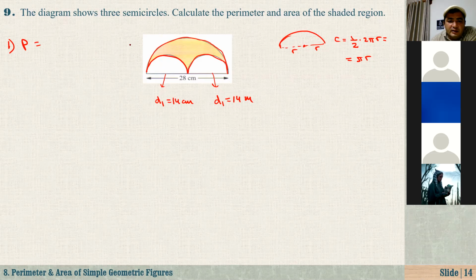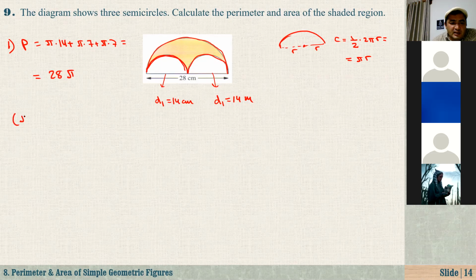So the first part, the big one, is pi times big R. What is the radius of the big circle? That's 14. Plus the small ones, which are exactly the same. If you combine this semicircle with another one, they become one circle. So I can write pi times 7 plus pi times 7, which is 7 plus 7, 14, so 28 pi.